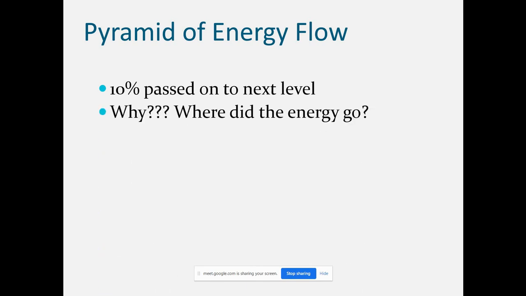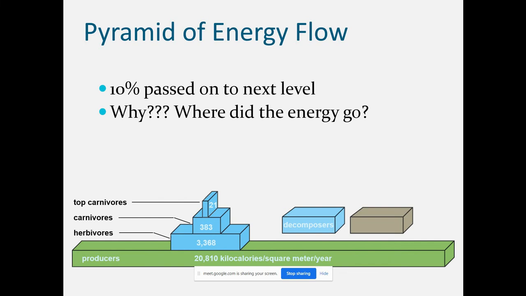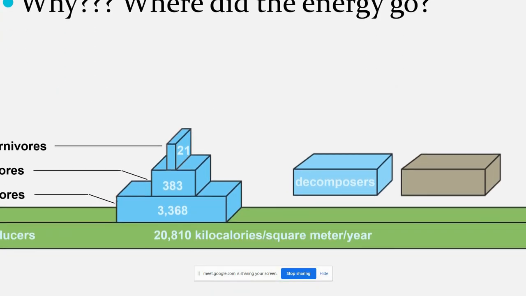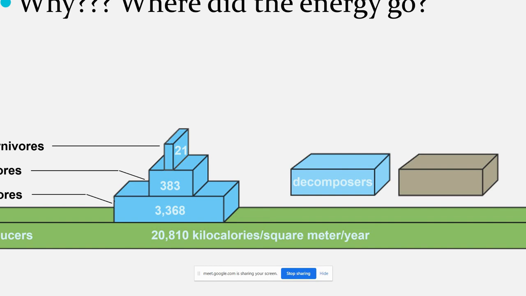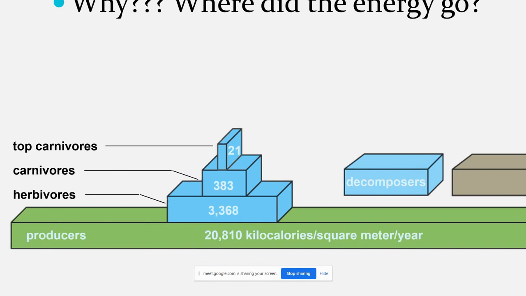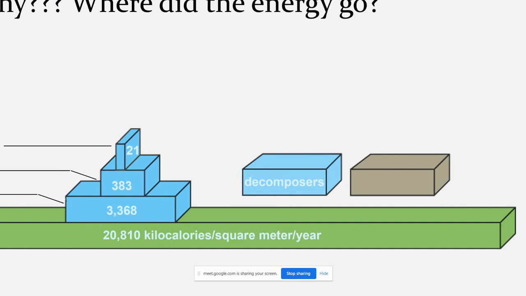Why? Where does the energy go? Because no animal can feed on the whole forest. Producers are more in number and plant diversity is more, so only 10% of the energy is transferred from producer to the next level. By this figure it is clear: the long green bar is more in number than the herbivores. You can clearly see the sky blue color, these are all consumers, and how much energy they can transfer.